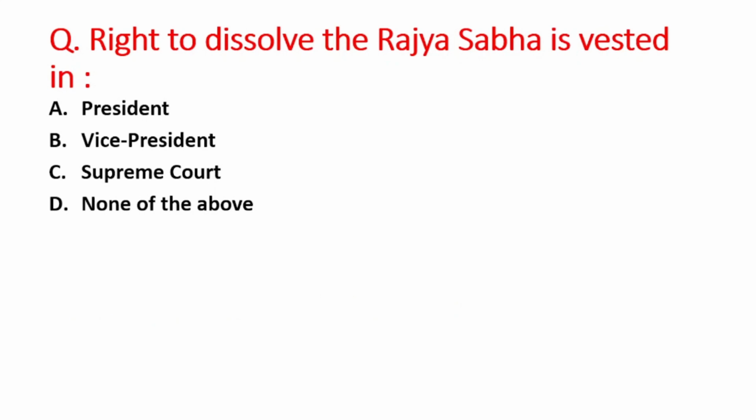Next question is, right to dissolve the Rajya Sabha is vested in: A option is president, B is vice president, C is Supreme Court, and D is none of the above. So right answer is option D, that is none of the above.